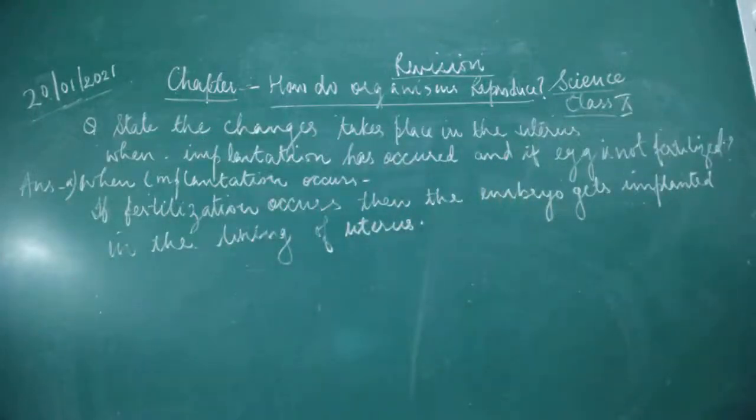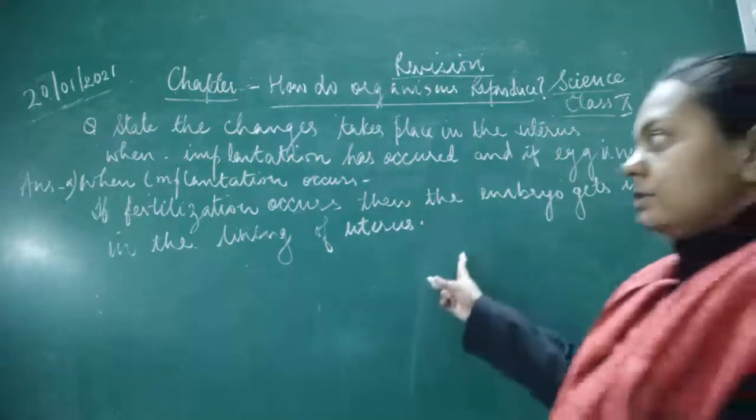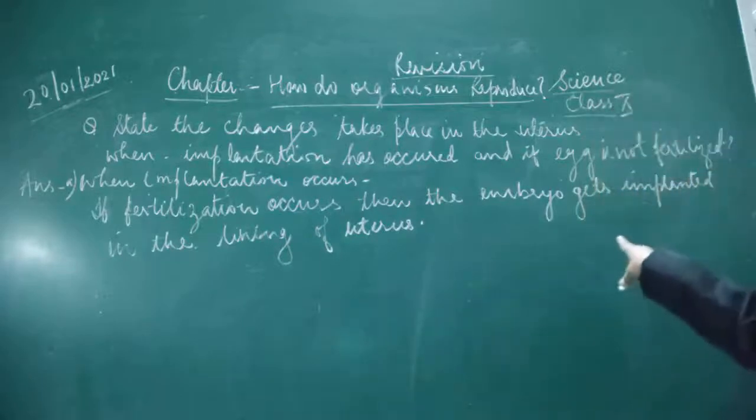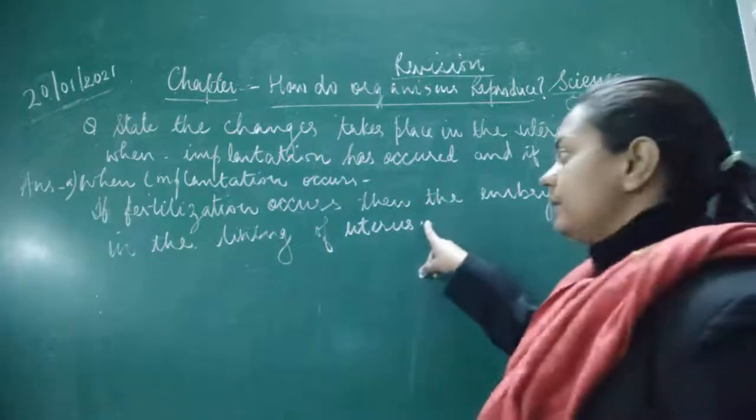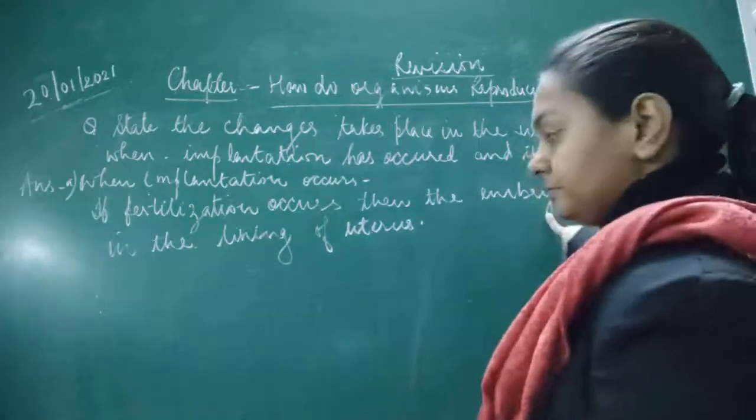Fine. Now if the changes are to take place, what changes are to be there? The first change is that implantation occurs, and the second change is that after implantation it gets attached.